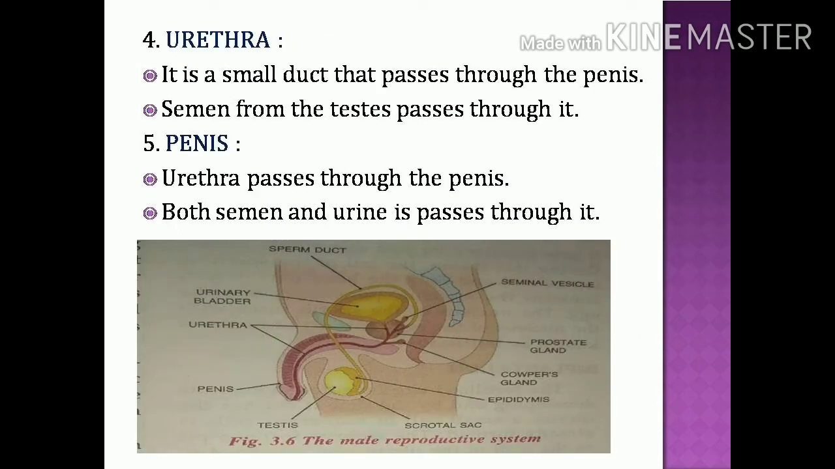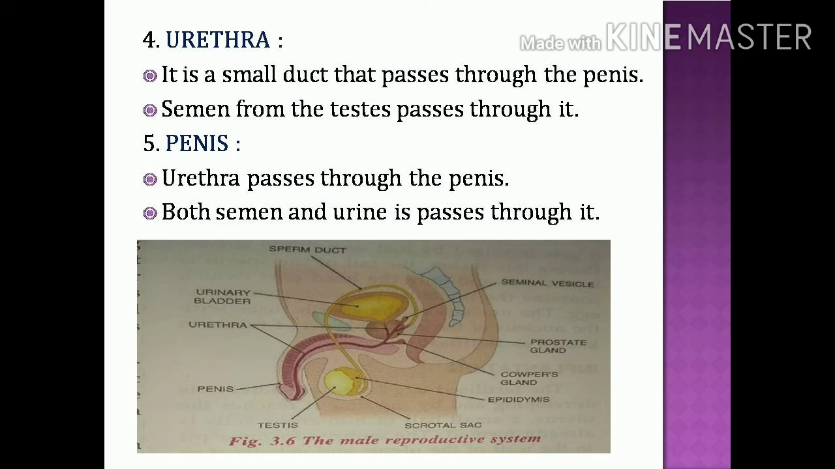Next, urethra. It is a small duct that passes through the penis. Semen from the testes passes through it. Here it is a small duct. It passes through the penis, and the semen from the testes also passes through the urethra region.